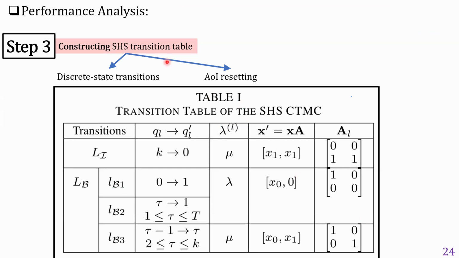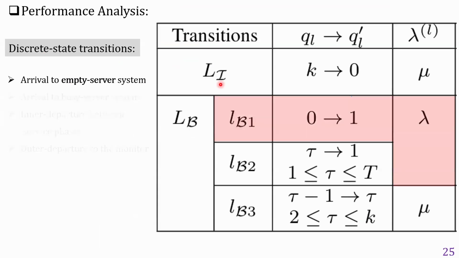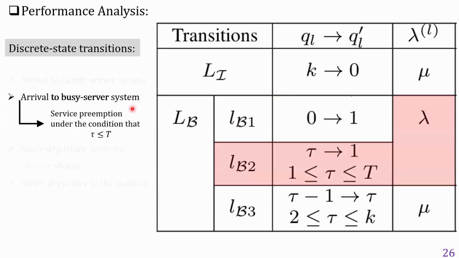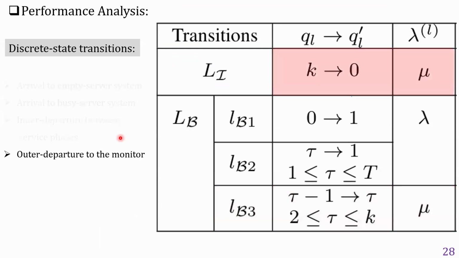We construct a stochastic hybrid system transition table containing all possible discrete state transitions and the corresponding age of information resetting. For the discrete state transitions, we have the following stochastic events: arrival to empty server, arrival to busy server, where the service preemption can be admitted under a specified condition, inner departure between service phases, outer departure to the monitor.